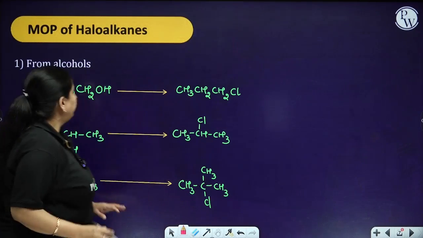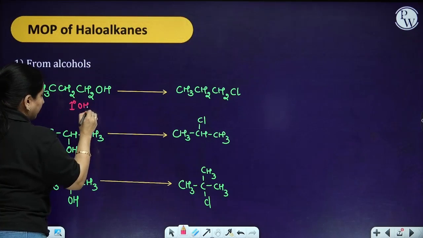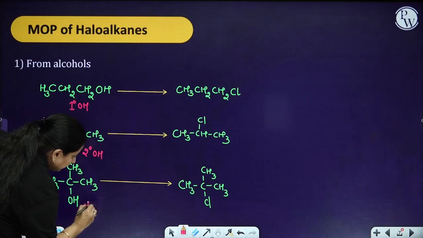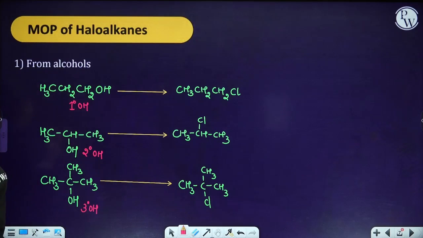Now look over here. I have taken first degree alcohol, second degree alcohol and third degree alcohol. In all the cases they are providing me the haloalkane.